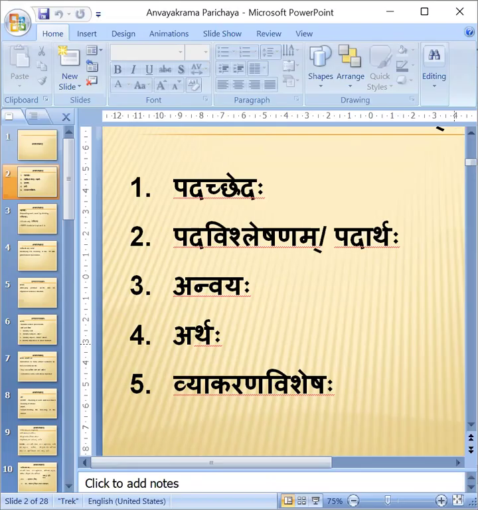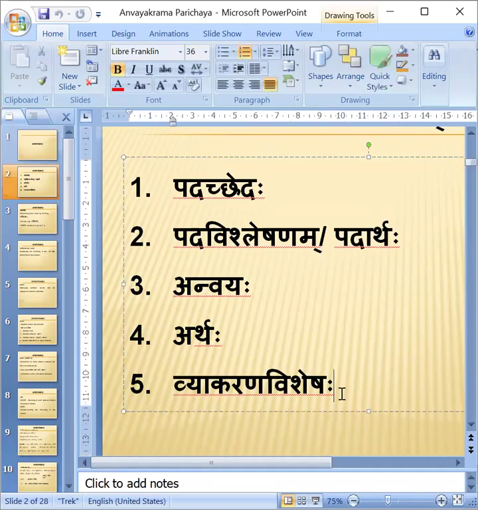Okay. In Anvaya, the main things we have to see are 5 points. In that, for you, the second point is not needed. Pada Vishleshana or Padartha is not asked for you. Padacheda, Anvaya, Artha and Vyakarana Vishesha. These 5 things are important there. Okay, for you, the second one is not needed.